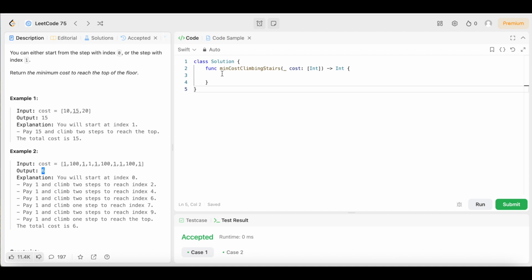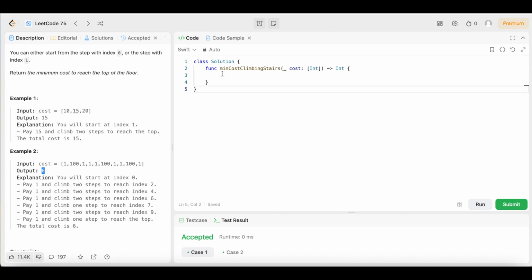So 6 would be the minimum cost possible, and that's what we want. So now that we know what the question is asking, let's figure out how we're going to code it. And the code's not that hard, guys. It's not even that many lines of code. We should breeze through this code real easy, especially if this isn't your first time on the channel and you've been keeping up with the channel.